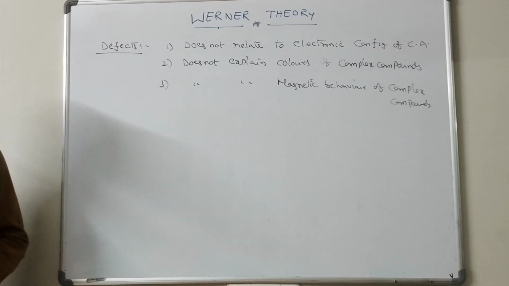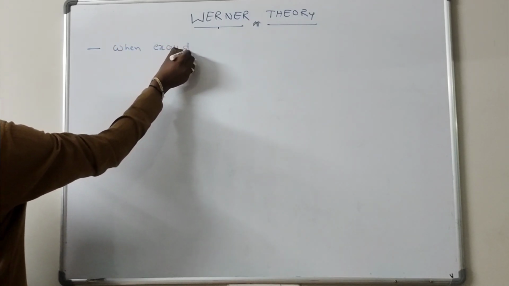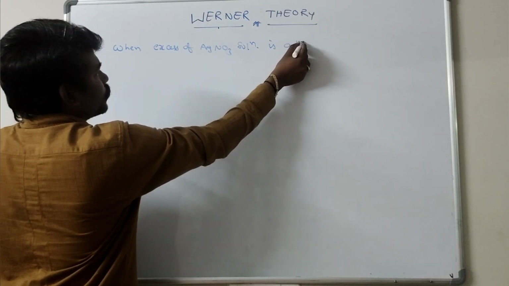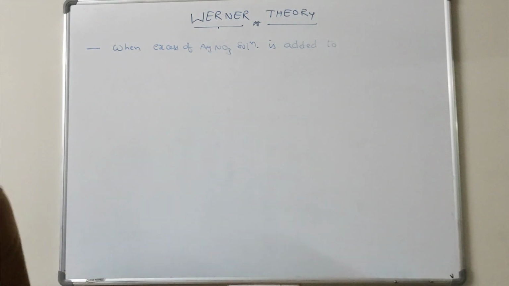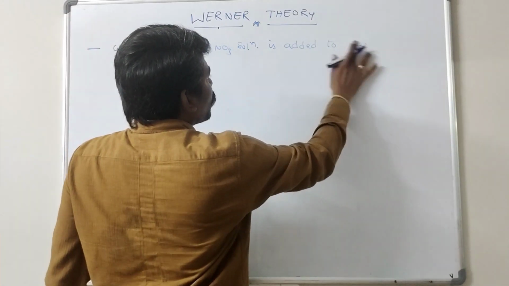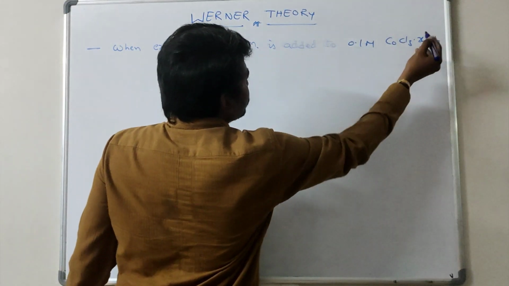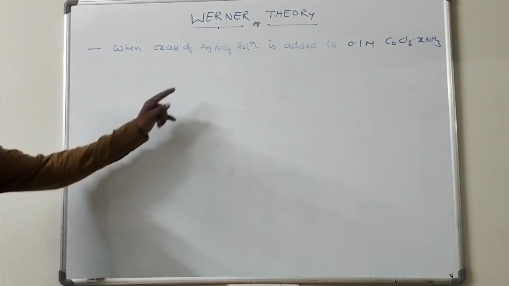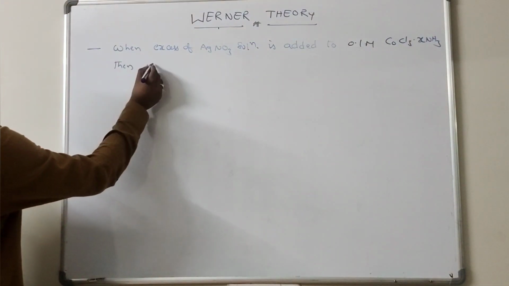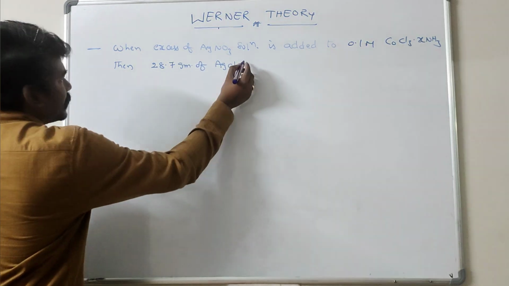These are the main drawbacks, defects in Werner's theory. Now, when excess of AgNO3 solution is added to a 0.1 molar complex compound CoCl3·xNH3, then 28.7 grams of silver chloride is formed.